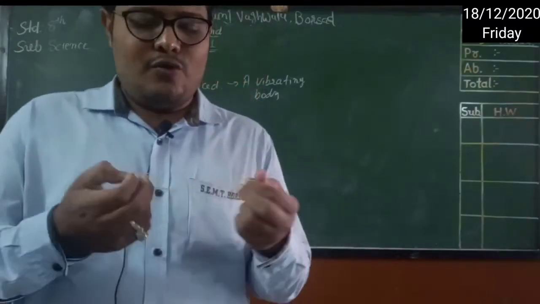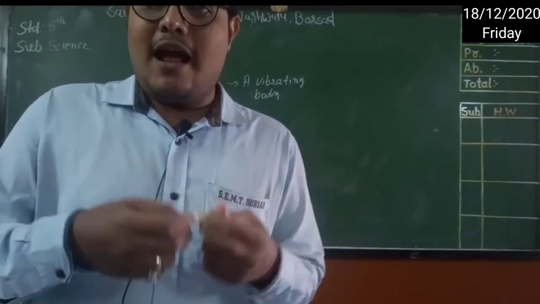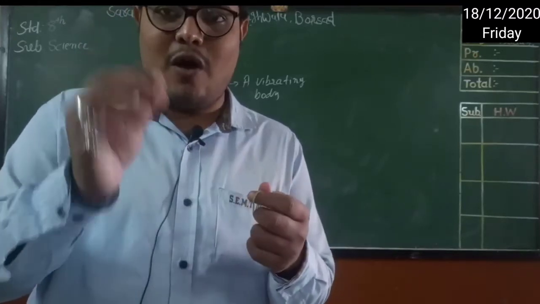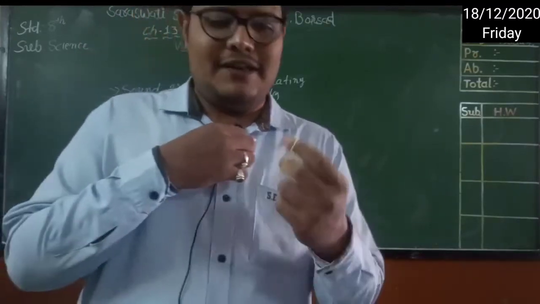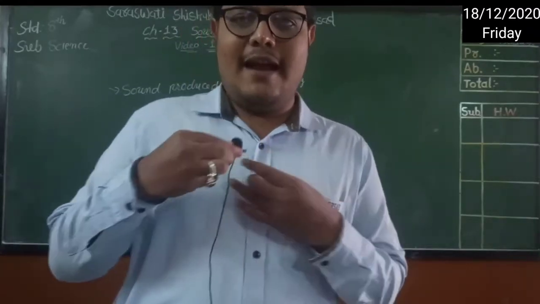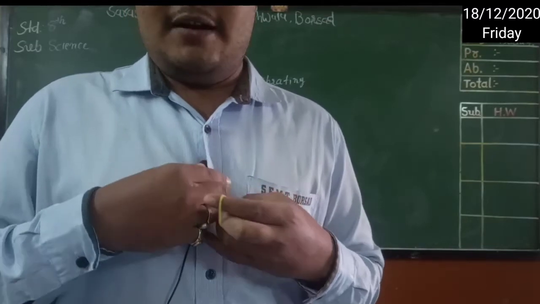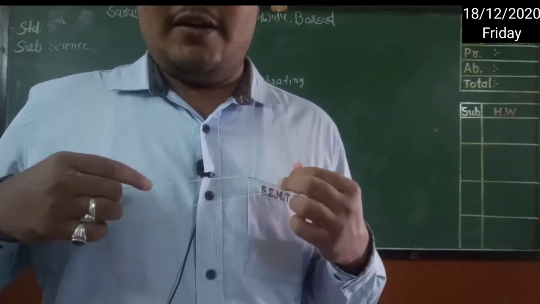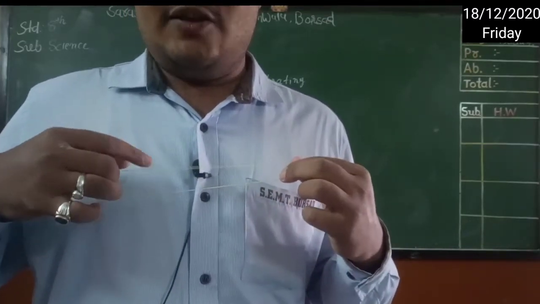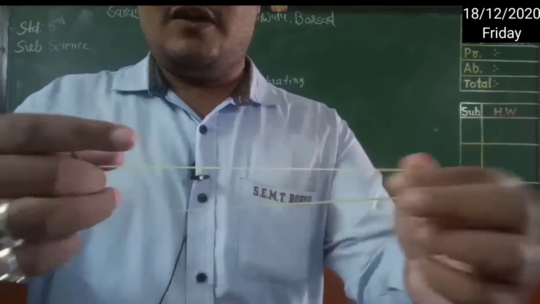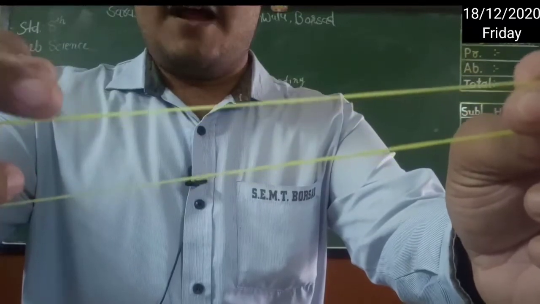Now I am going to vibrate this rubber band, right? And we will try to hear the sound of that rubber band. So you have to focus on the rubber band, everyone. And you will be able to hear the sound of that rubber band, right? Try to hear it. Okay, so my rubber band is here. I think you are able to hear it. Look, it is vibrating, right?